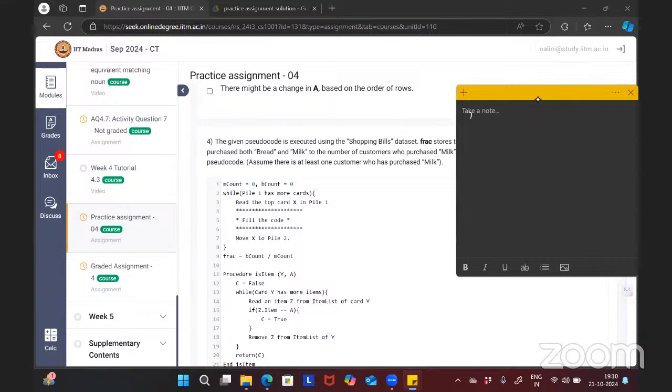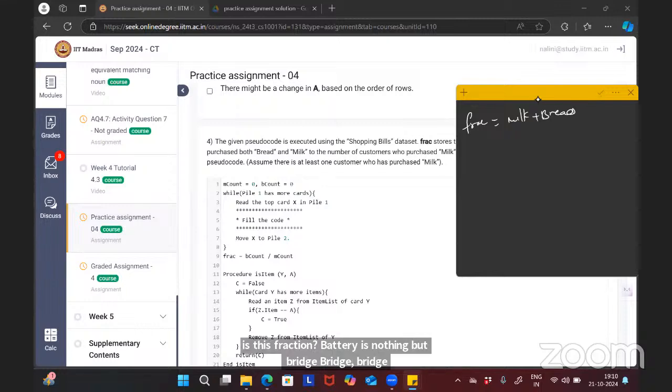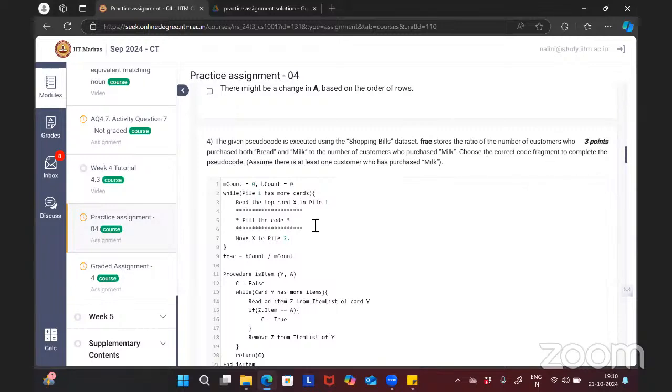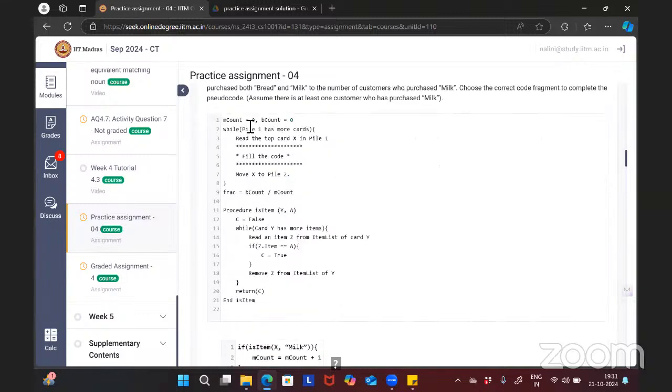What is this fraction? Fraction is nothing but the number of customers who purchase milk plus bread divided by only milk, right? This is what the fraction should store. Choose the correct code fragment to complete the pseudocode. Here M count is for counting customers who purchase milk. B count is for counting the number of customers who purchase bread.